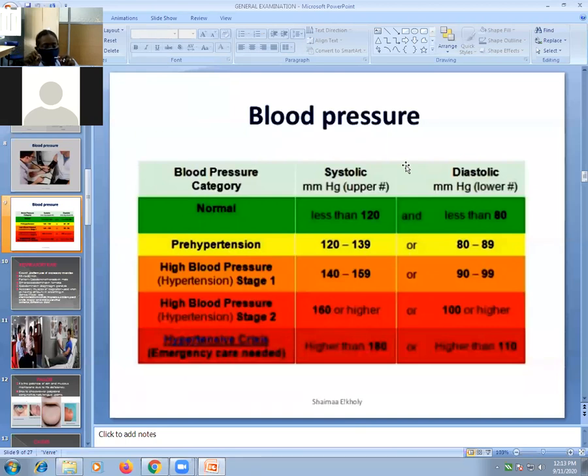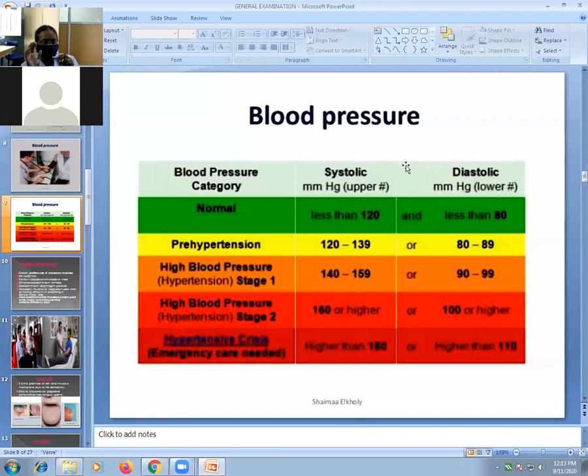So what is the normal systolic pressure? Normal systolic pressure is 100 to 140 and normal diastolic pressure is 60 to 90. That is the normal range. Always remember 100 to 140, 60 to 90 is the normal range for blood pressure.